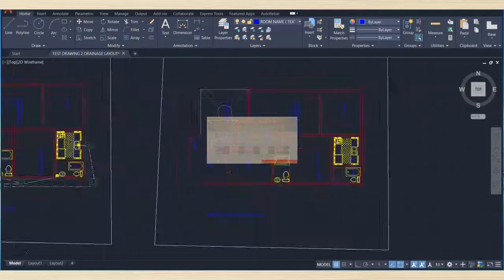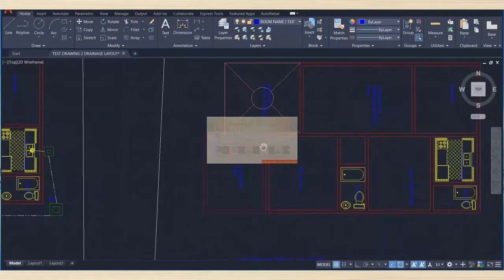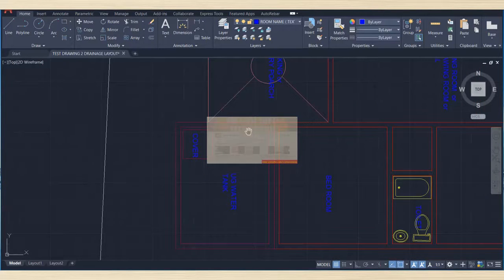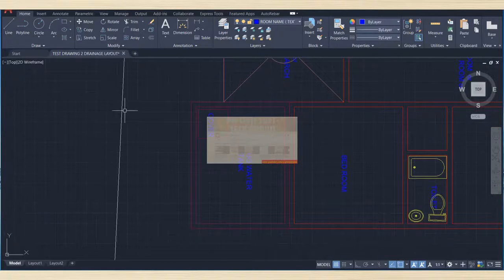Friends, after this we will prepare water supply layout. Water supply layout, here we have prepared underground water tank and its cover. Then we'll create here one chamber. So chamber of 1 feet by 1 feet.